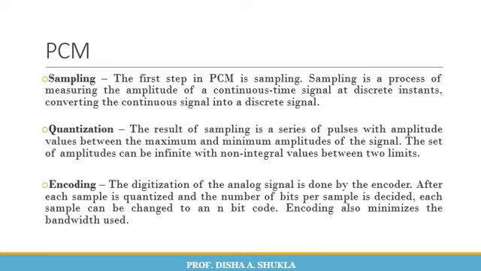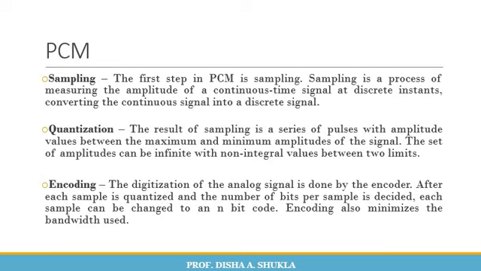The third type of sampling is called flat top sampling. In comparison to natural sampling, flat top sampling can be easily obtained. In this sampling technique, the top of the samples remains constant by using a circuit. This is the most common sampling method used. An important consideration in the sampling rate is the Nyquist theorem. According to the Nyquist theorem, the sampling rate must be at least 2 times the highest frequency contained in the signal. It is also known as the minimum sampling rate, and it is given by Fs = 2 × Fh, where Fh is the highest frequency.